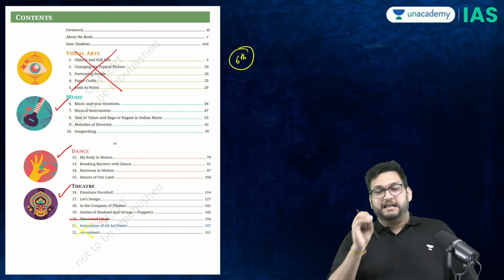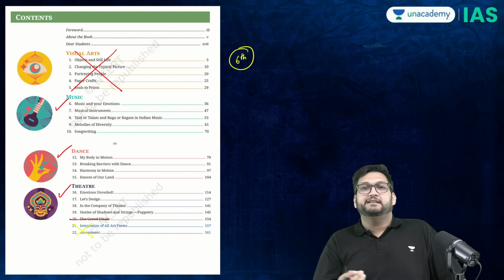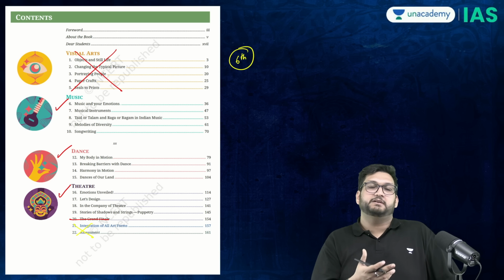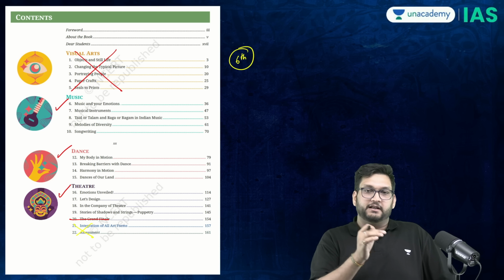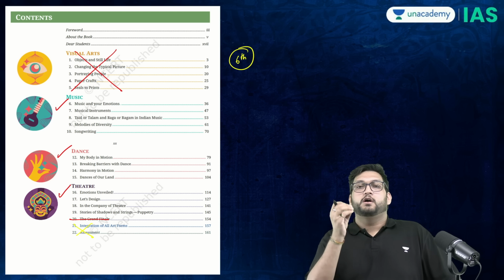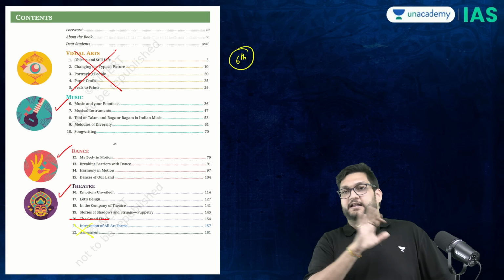Remember that I am giving you relevant portions because it's a school book. A lot of activities are there, a lot of evaluation-based understanding. We don't care about that. We care about UPSC and how this will help us in our preparation. So for art and culture, we now have one more aspect where we can cover this and we are sorted.